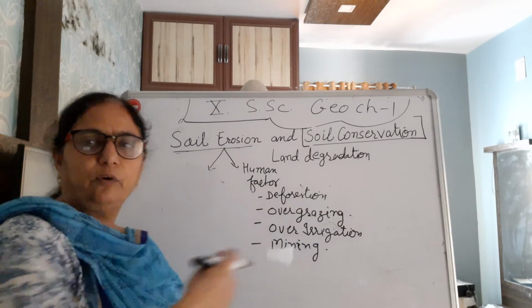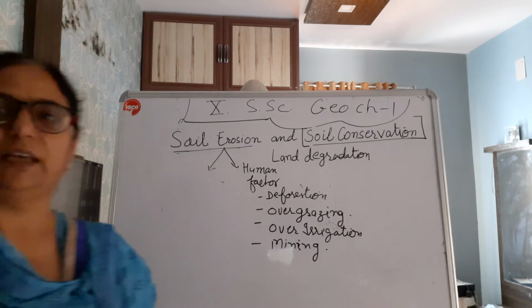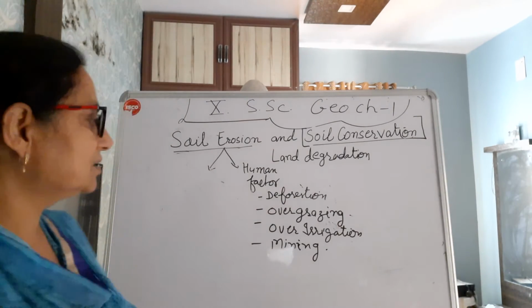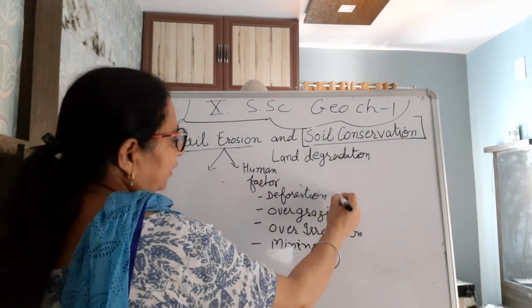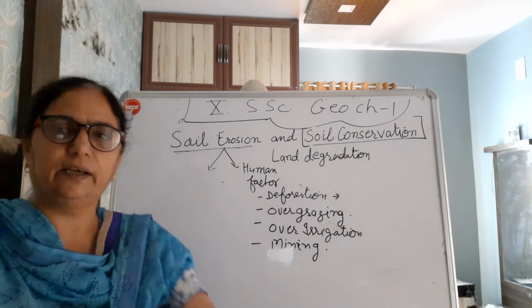In my previous video I explained the states also particularly responsible for one type of soil erosion. First, as I told you regarding deforestation, it is all over India, everywhere.